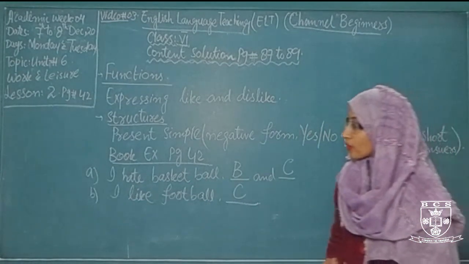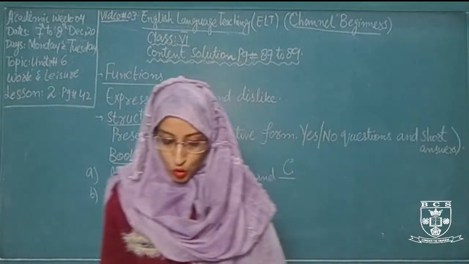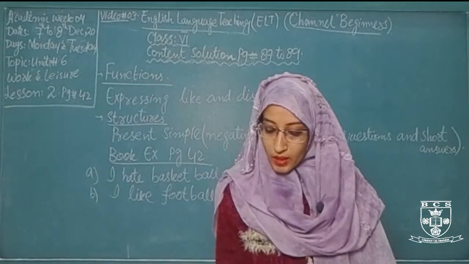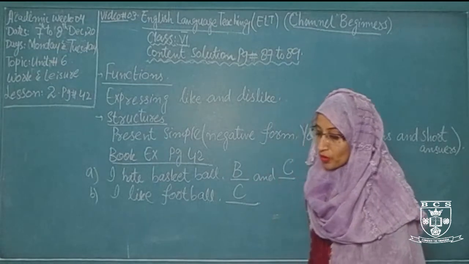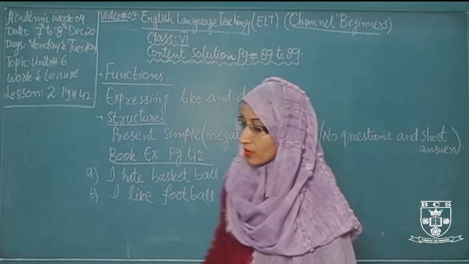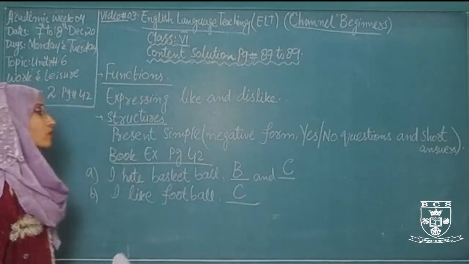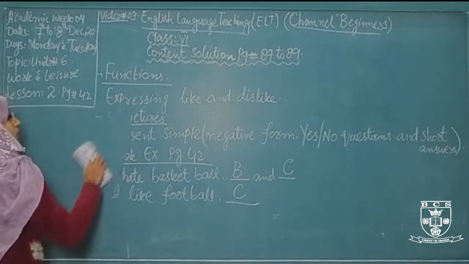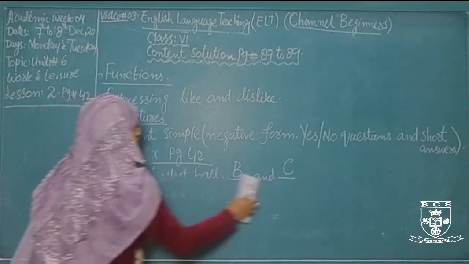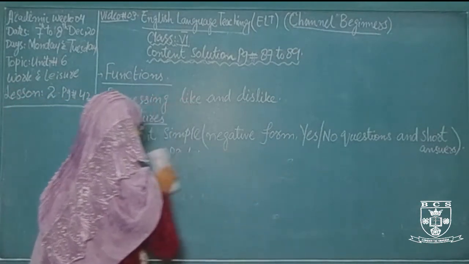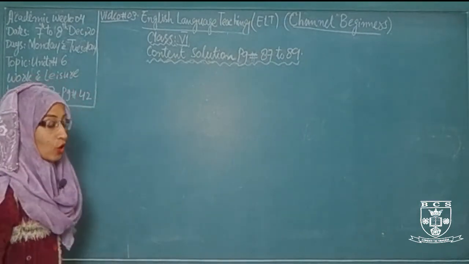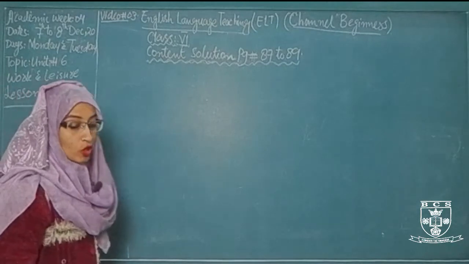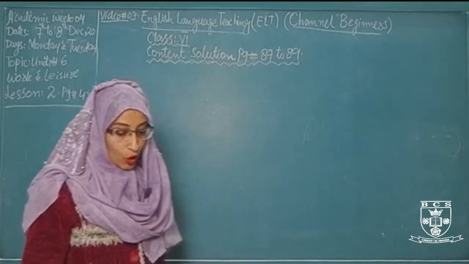Now, after this book exercise, come to the listening task. On page number 43, there is a sports activity. What will you do in this activity? In the sports activity, you just listen to the phrases and match the given pictures. The first one is I play basketball. So you can match this phrase with picture number 7. Now come to the listening task.